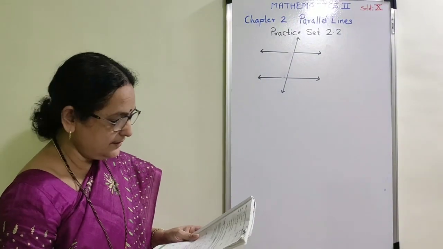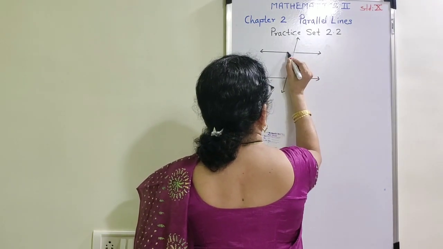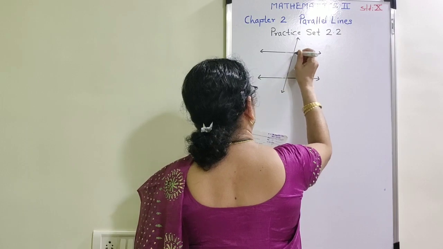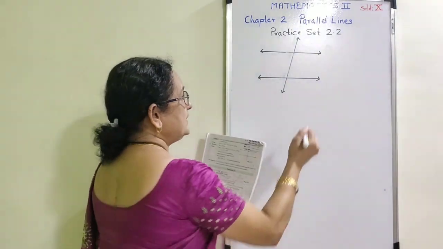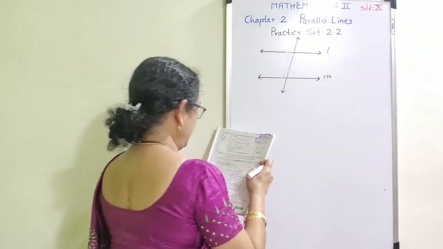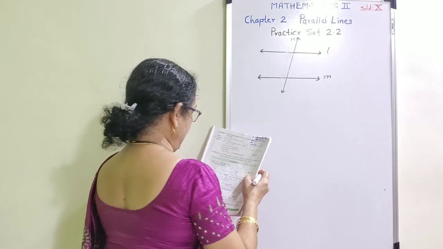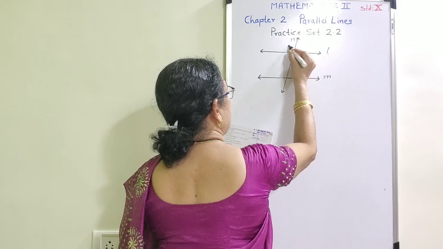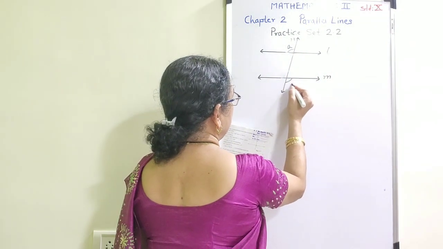Now observe the figure again. Two lines are given. Here, these two lines are L and M. Again, N is the transversal and they have given two angles. Here angle A is given and here angle B is given.